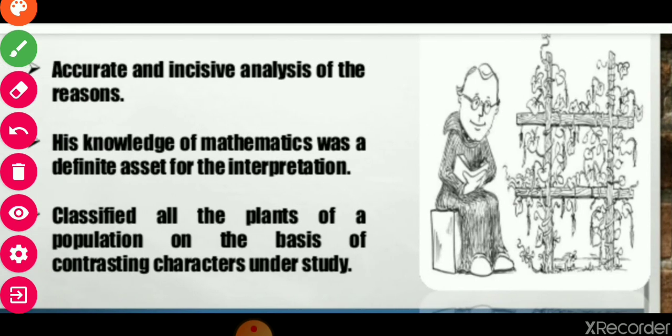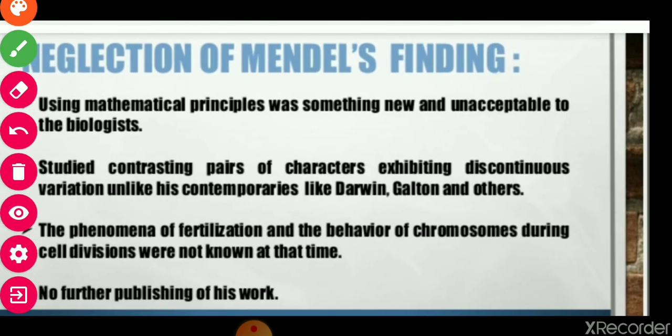Accurate and incisive analysis of the experiment was also a reason. His knowledge of mathematics was also important for him, a definite asset for the interpretations. And he classified all the plants of a population on the basis of contrasting characters under study. So these were some reasons why he succeeded in his experiments.